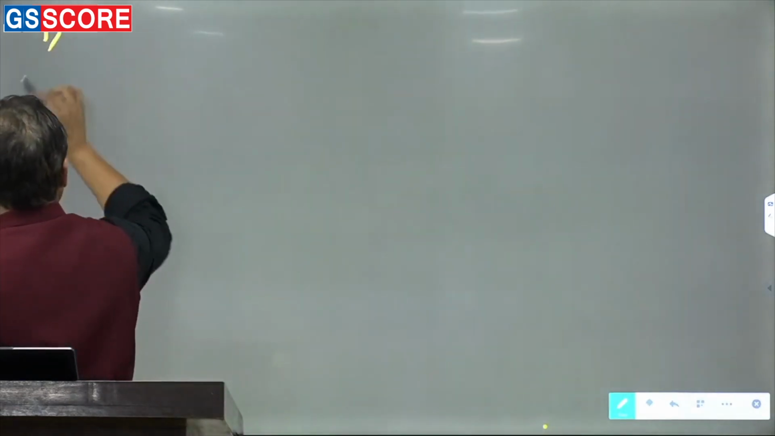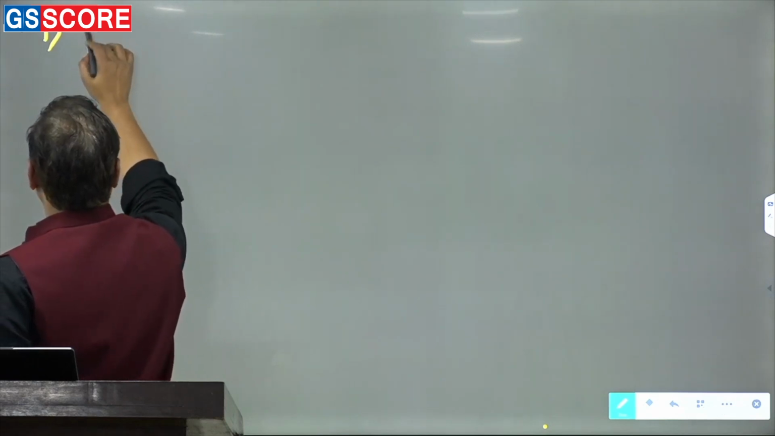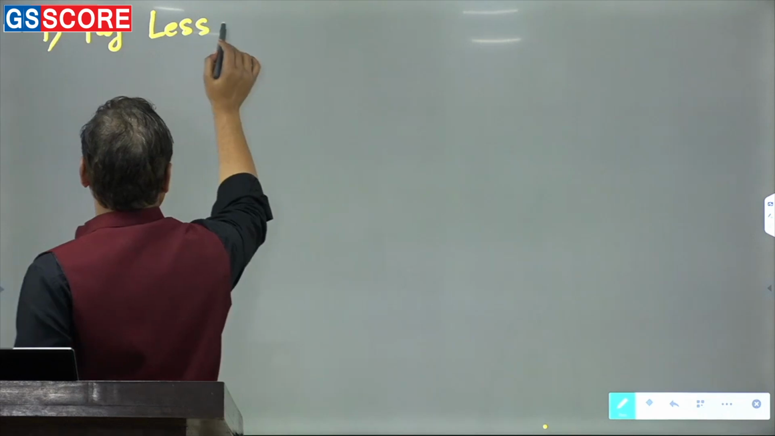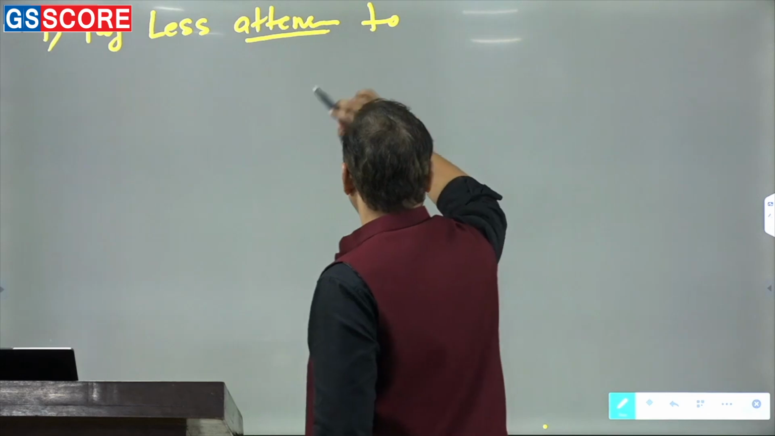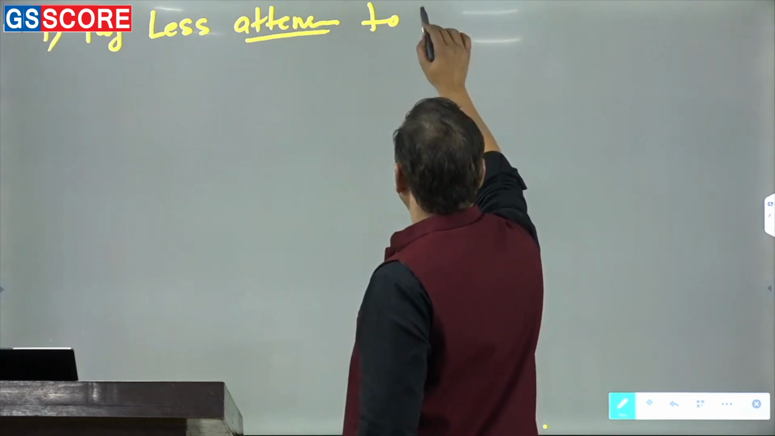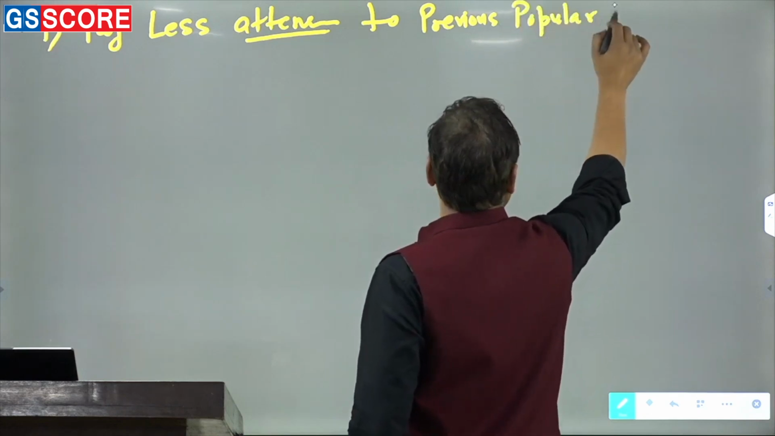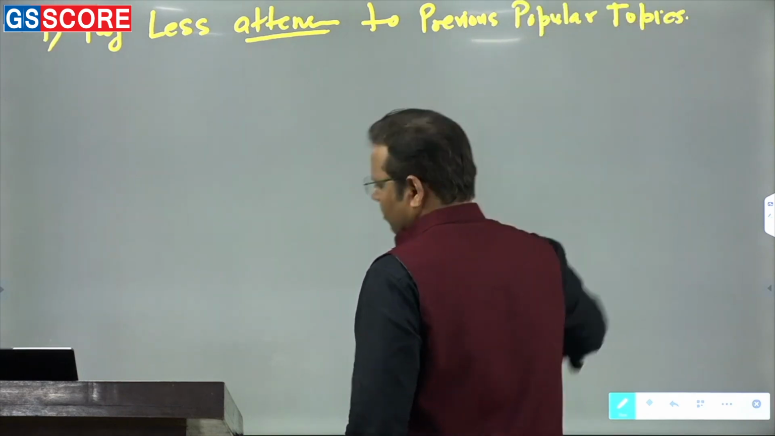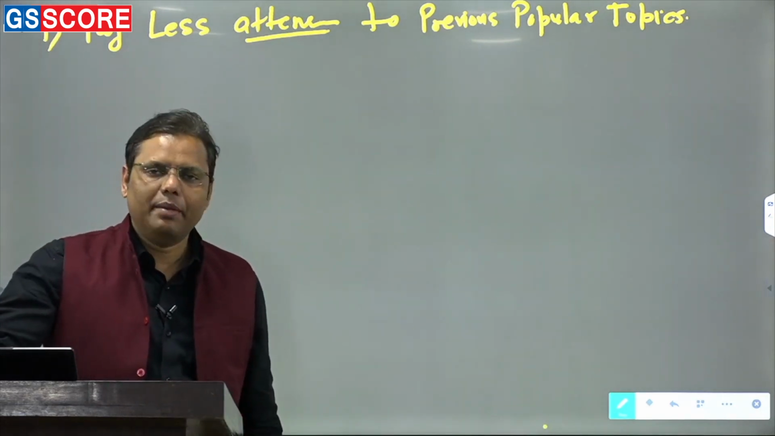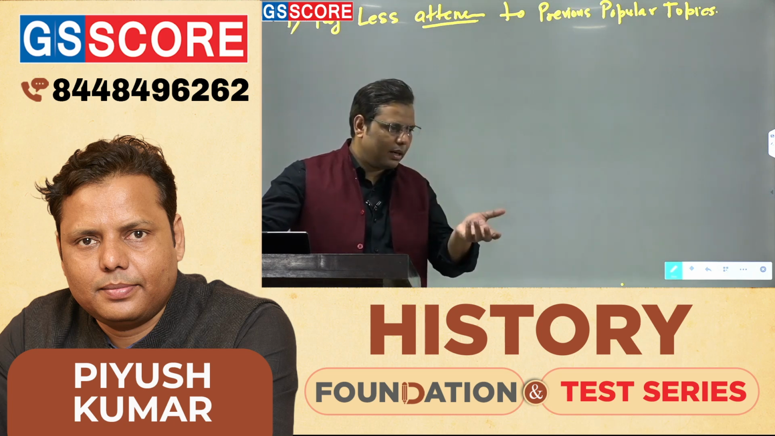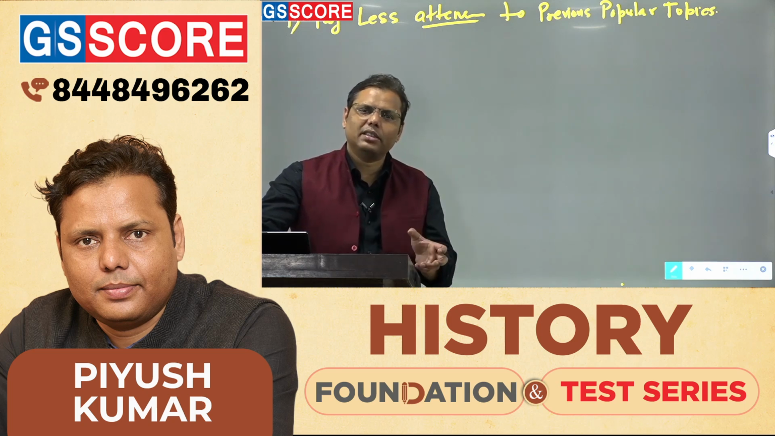So, first thing, when it comes to the medieval Indian syllabus, pay less attention to the previous popular topics. Got it? Akbar, it's very important, right? Then Alauddin Khilji, Balban, earlier they used to be very important. Now, frankly speaking, you are not supposed to pay this much attention to these topics.